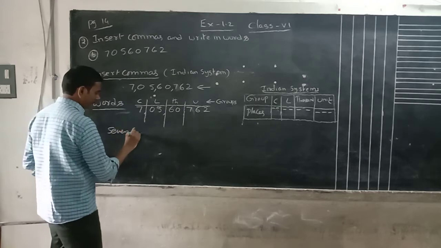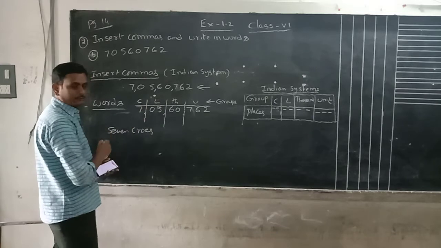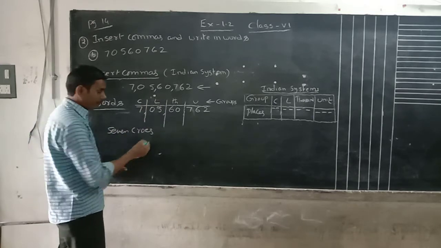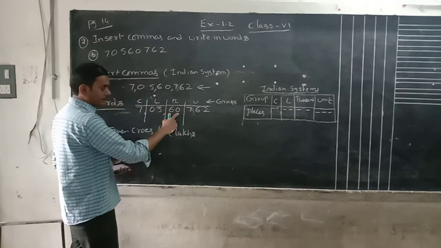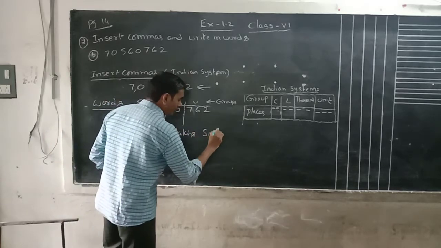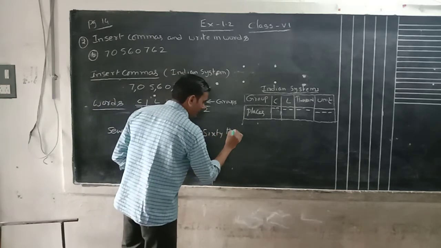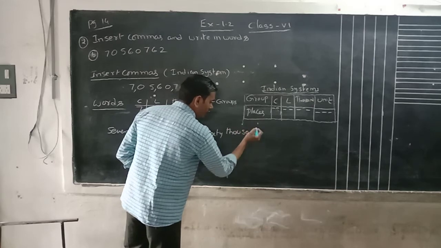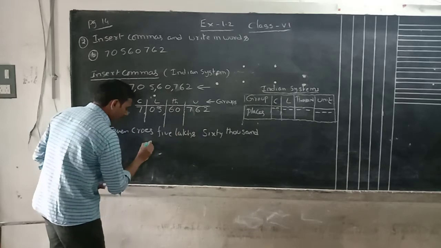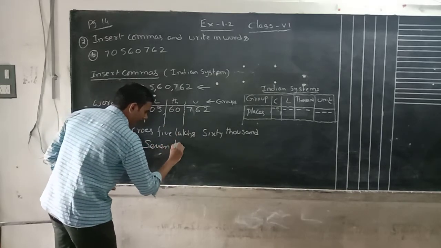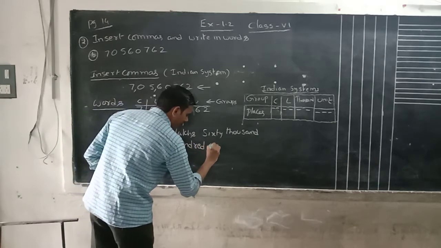7 crores. 05 is nothing but 5 lakhs. 5 lakhs. Then 60,000. Just read that number, 60. What is the group? Thousand. 60,000 and 762.